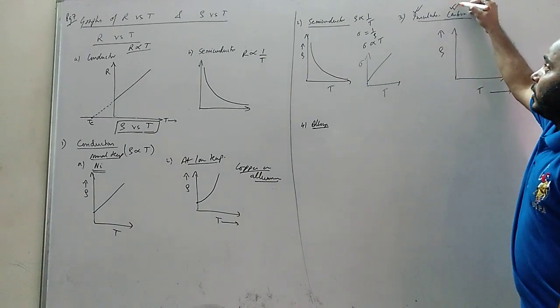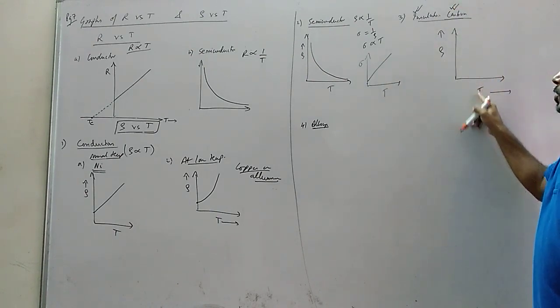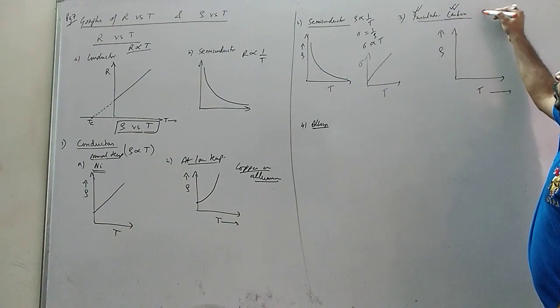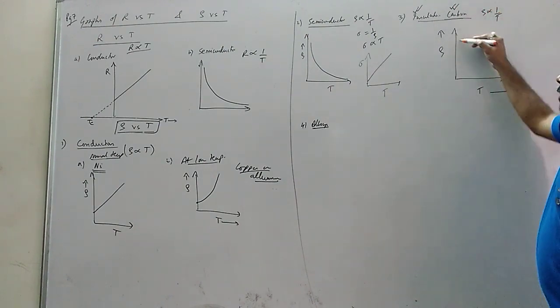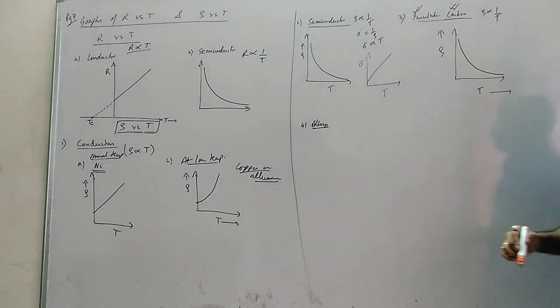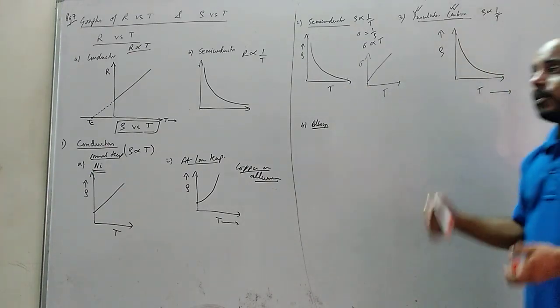They may ask you directly to draw a graph of resistivity versus temperature for carbon. So for this, it is inversely proportional to temperature, temperature बढ़ेगा तो resistivity घटेगा. So that means the graph will be like this. Okay, so how the question will come, you understand what I'm saying?